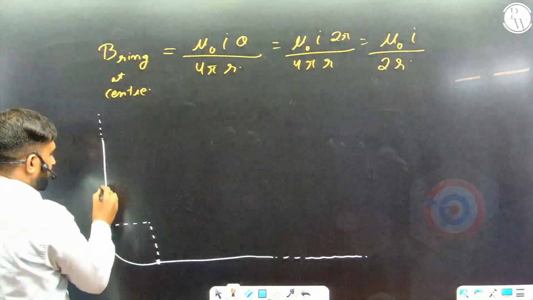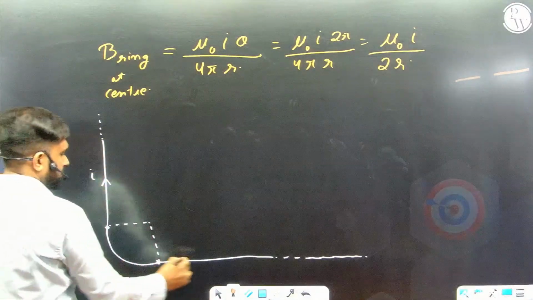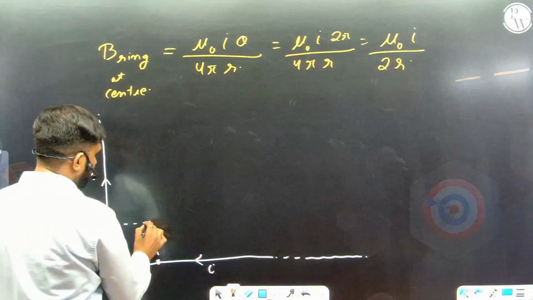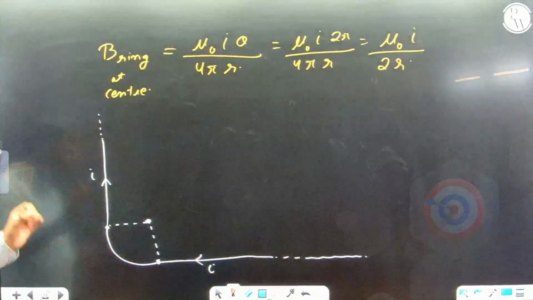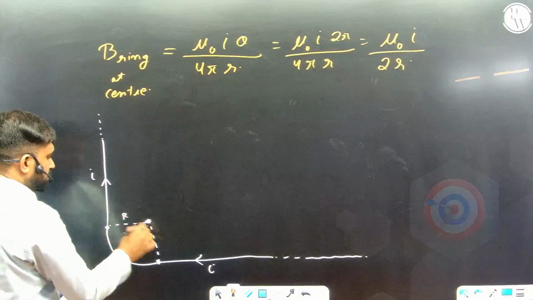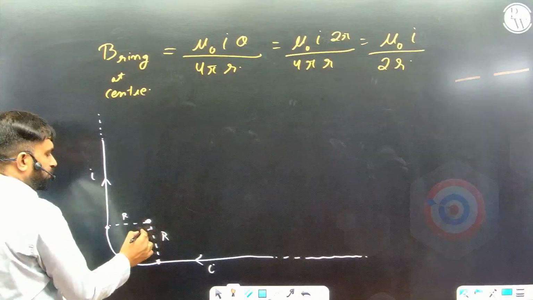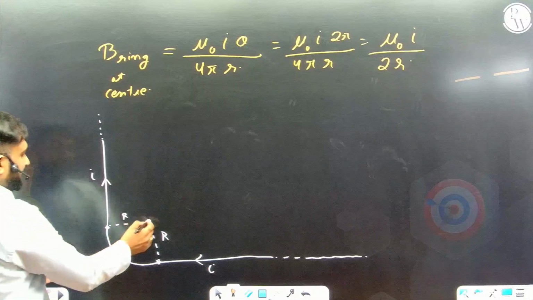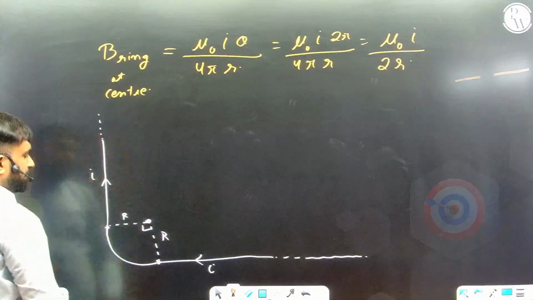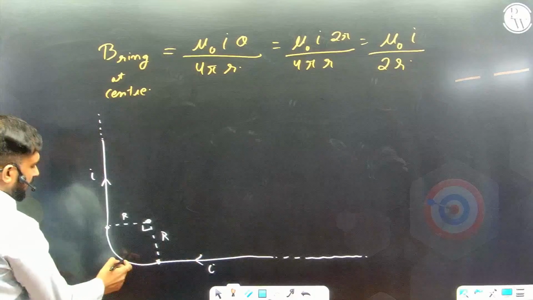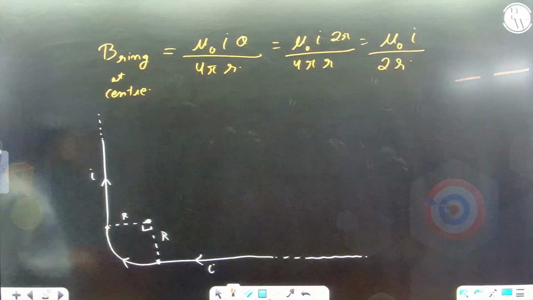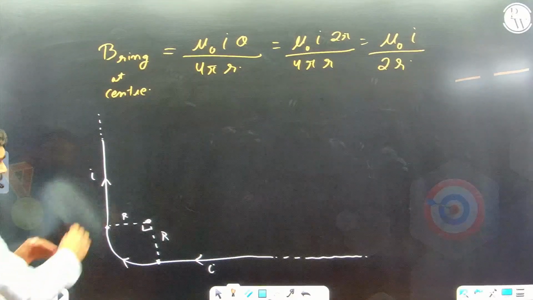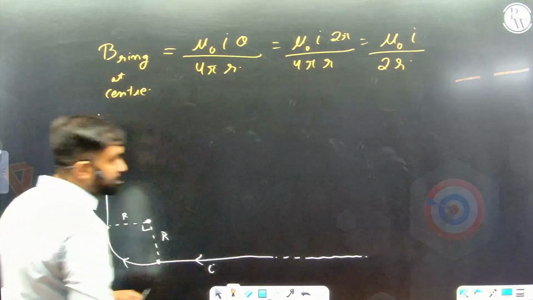Same current is going like this. They're asking for the magnetic field at the center of this arc, at distance r. I hope you know that for a quarter circle, this angle is 90 degrees, pi by 2. So I can get the magnetic field due to this semi-infinite wire, due to this semi-infinite wire, and due to this arc. Tell me, is the direction of magnetic field due to all the three components the same?